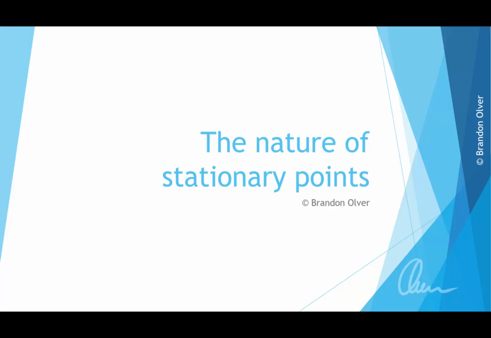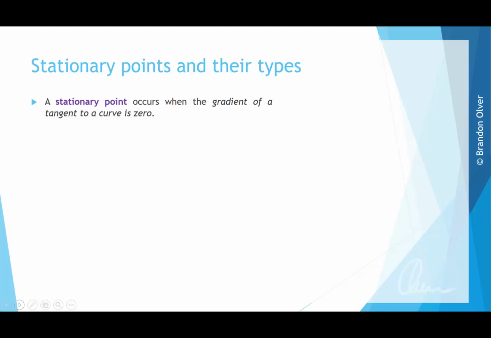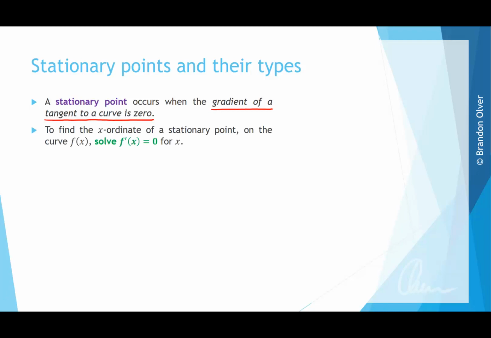In this video, we will be looking at the nature of stationary points. A stationary point occurs when the gradient of a tangent to a curve is equal to 0. To find the x-ordinate or value of a stationary point on a curve f of x, we simply solve the derivative f dashed of x equal to 0.